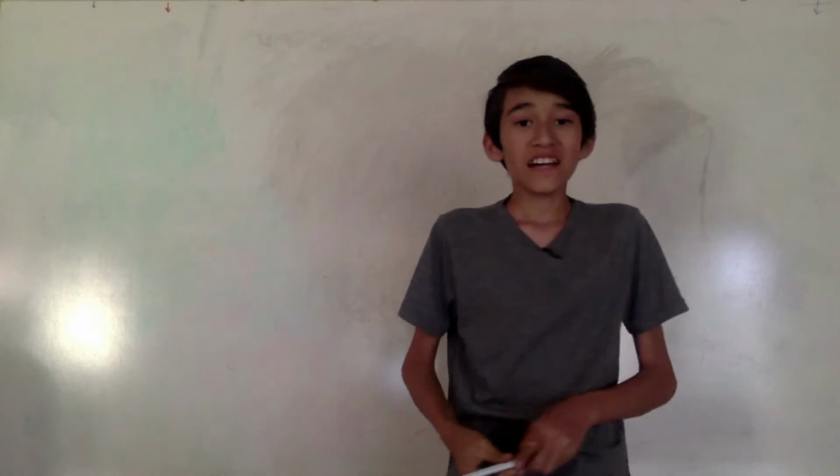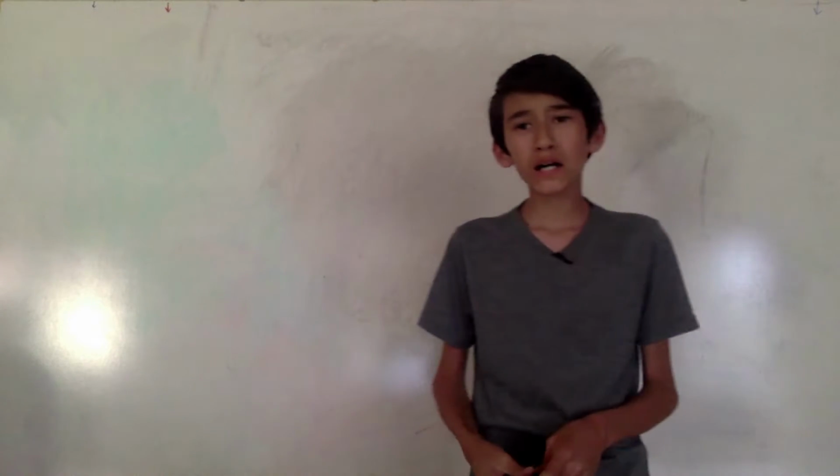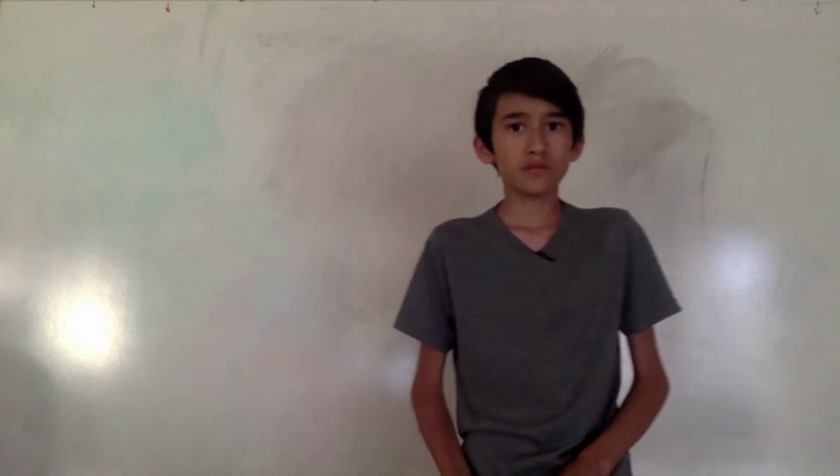Hello and welcome back. Today we are going to be looking at constitutional isomers of alkanes. You know what constitutional isomers are. We covered those back in chapter 1. So let's just do a recap of what they are. They're different ways atoms can be arranged to form the same chemical structure. So, what in the world does that mean?